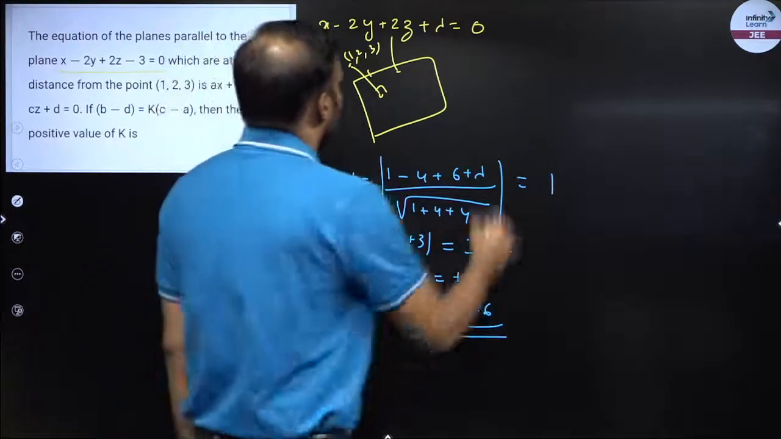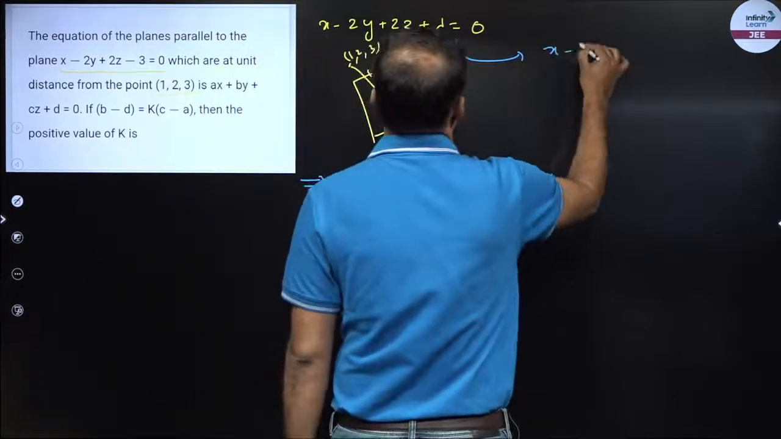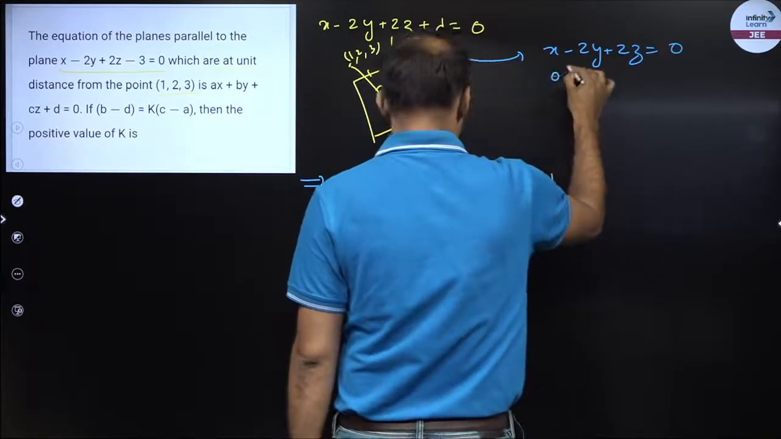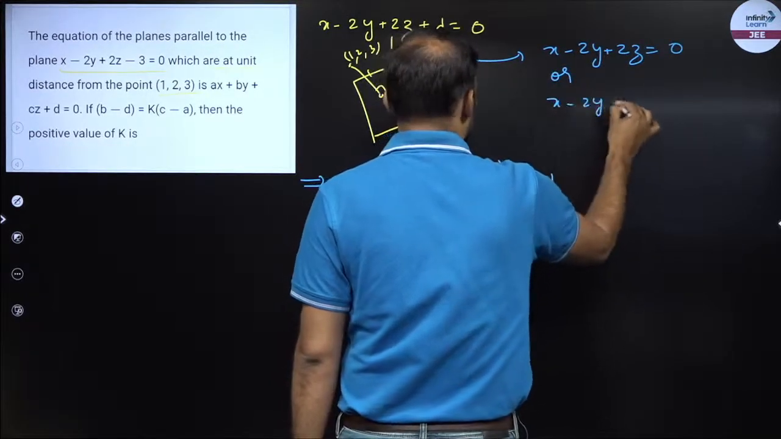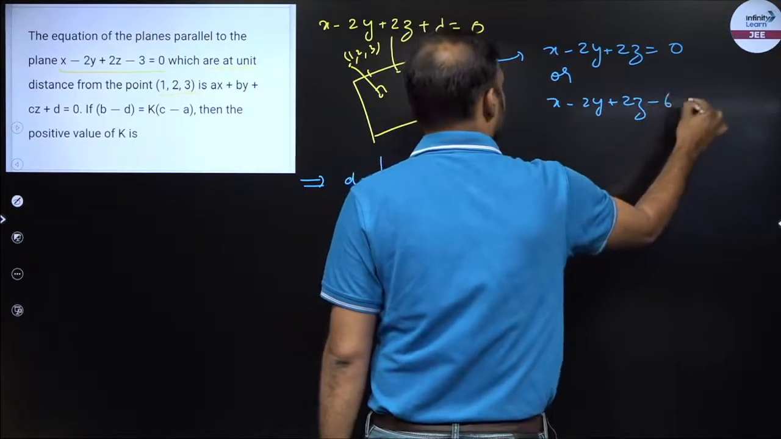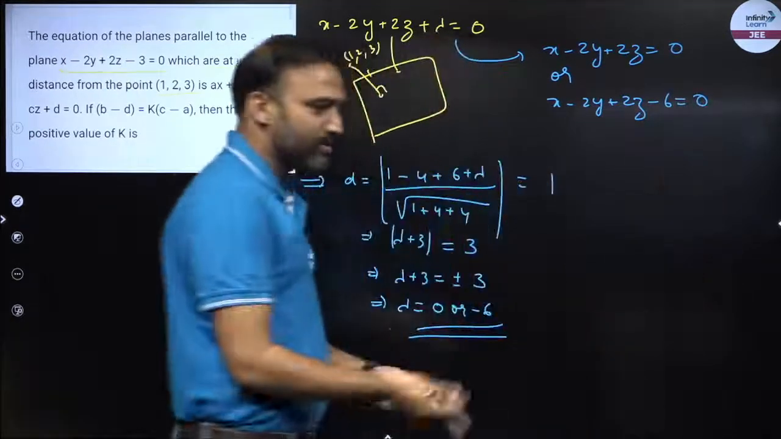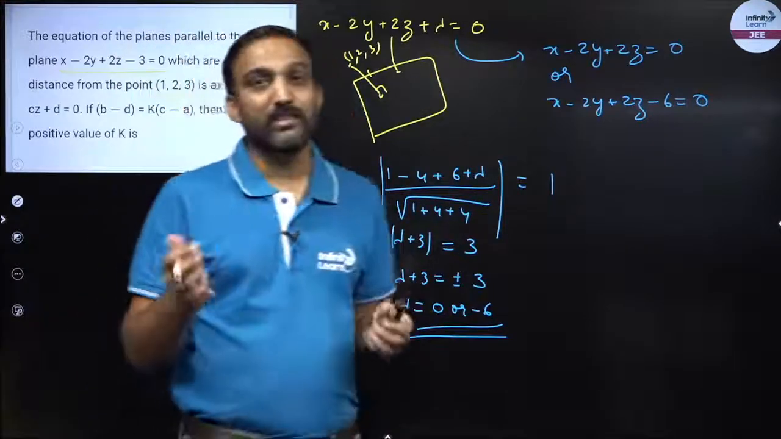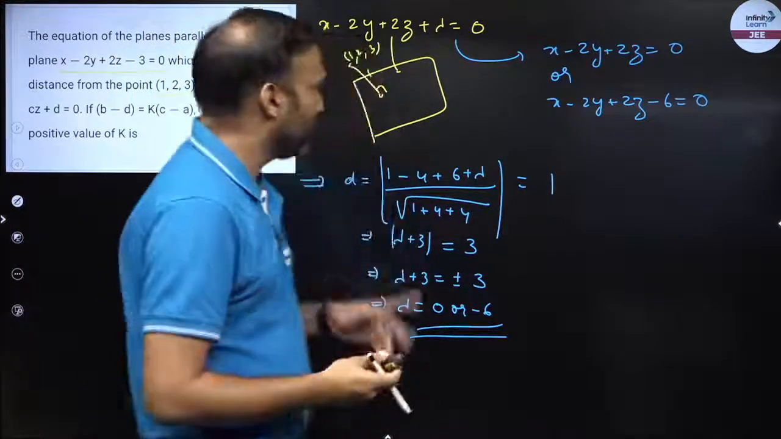So I'll get the two equations of the plane, x minus 2y plus 2z, lambda is 0, or x minus 2y plus 2z minus 6 is equal to 0. And there has to be two planes, right? If the two planes are parallel, one in front and one behind, this way I should get two planes. Two planes are indeed coming.